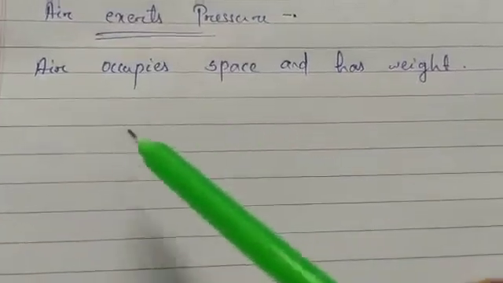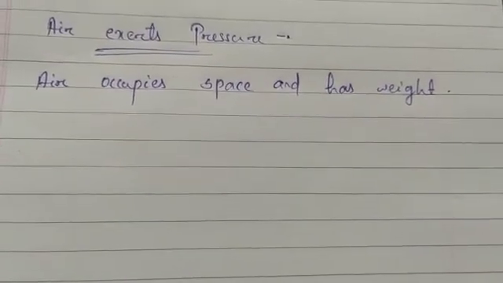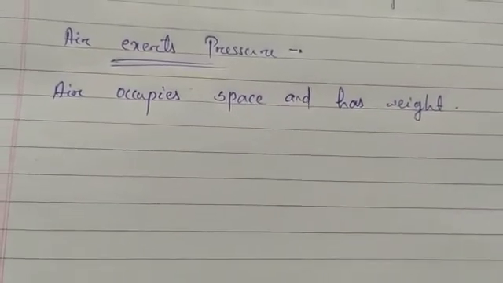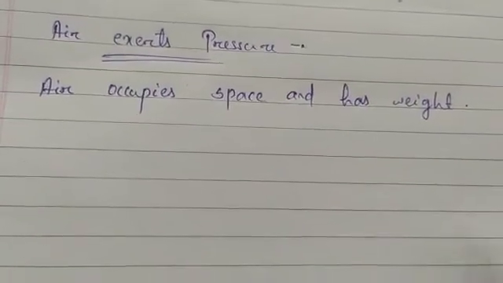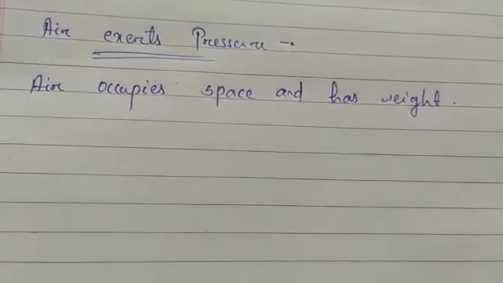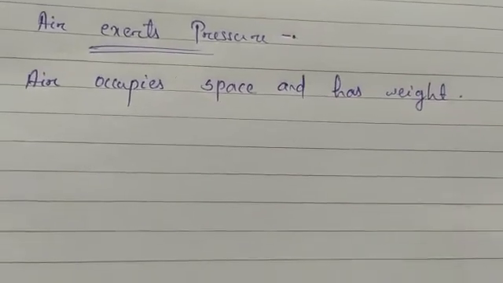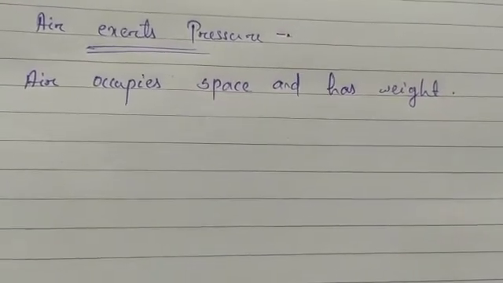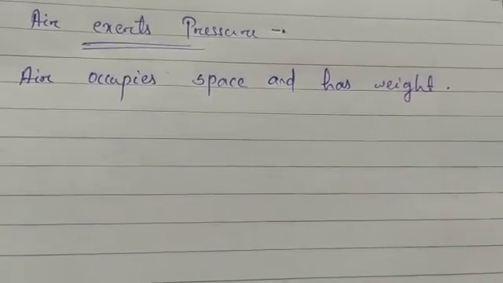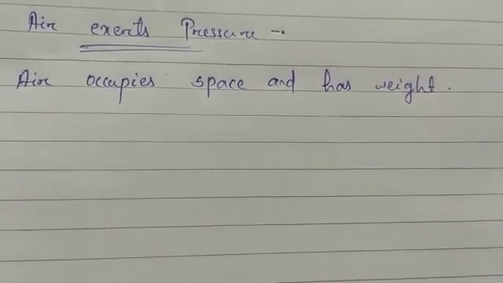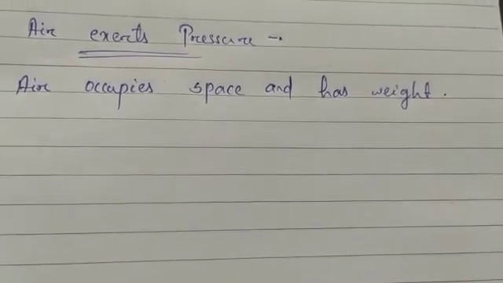Next is that air occupies space and has weight. I had told you that a substance is said to be matter when it occupies space and it has weight. So now we will see whether air occupies space and has weight. This is also a characteristic of air. You have tried this many times on your birthdays. You bring balloons and blow the balloons, that means you are filling the balloons with air. We can't see the air, but when you are filling the balloons with air, that means the air is occupying some space.